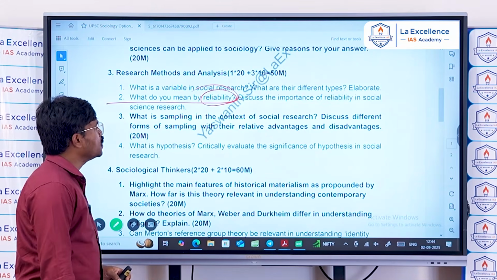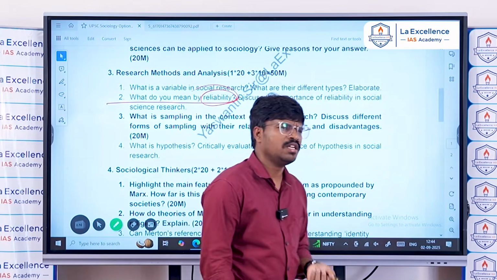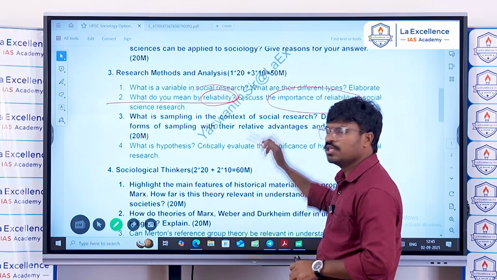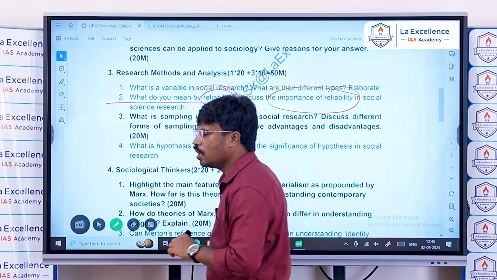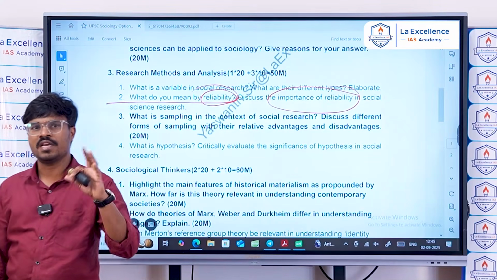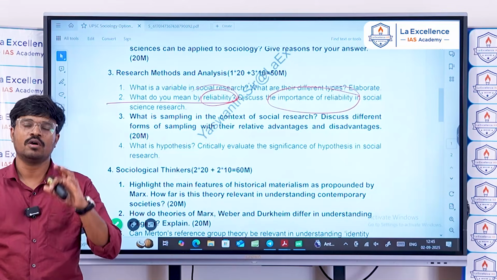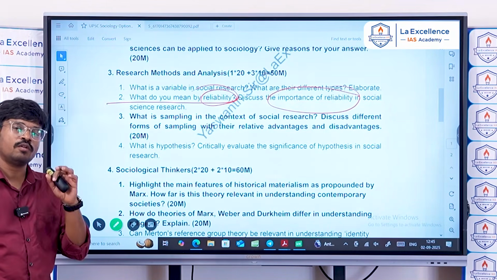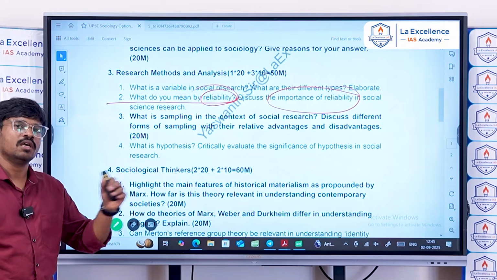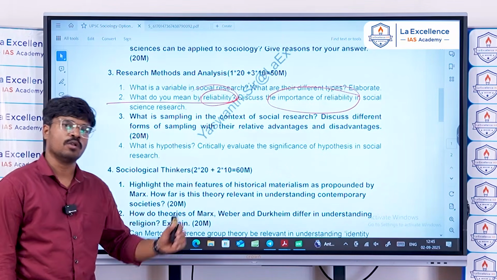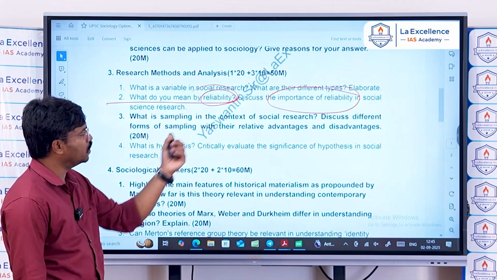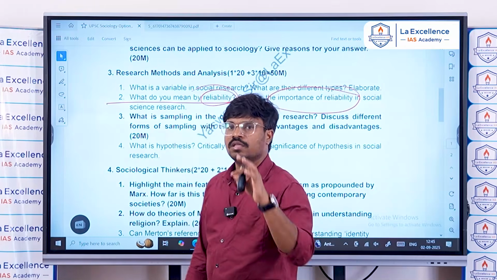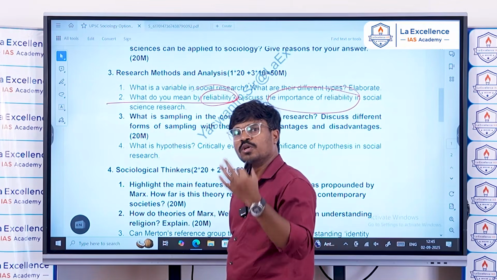And discuss the importance of reliability in social science research. Generally, any social science research, or for that matter any science, requires reliability. Without reliability, we cannot establish the relationship, or formally say that this actually happened in society. Take for example voting behavior: generally, most of the middle class are not voting in society.